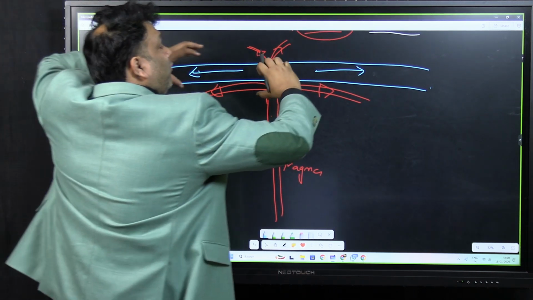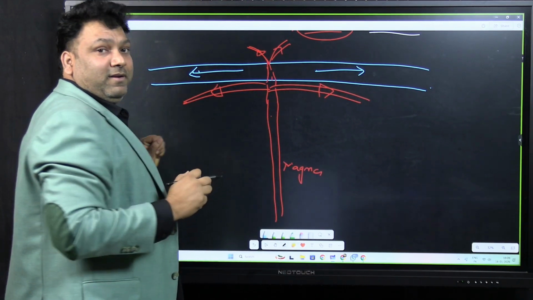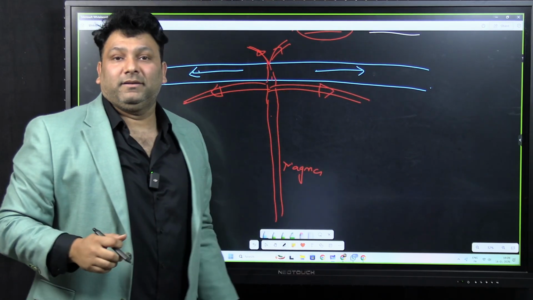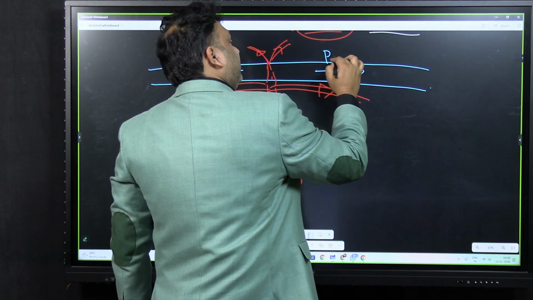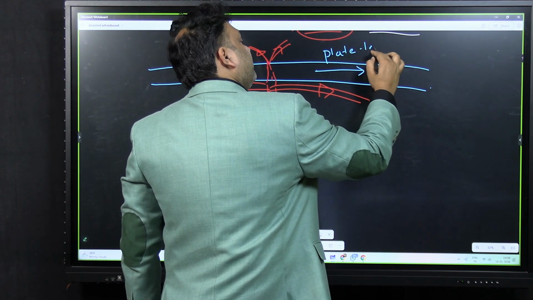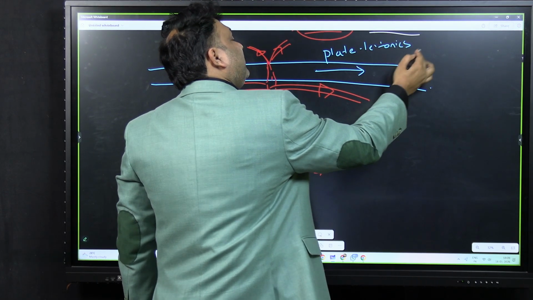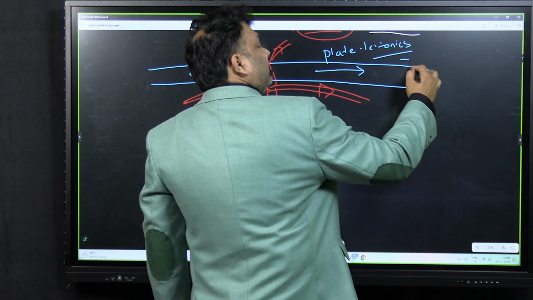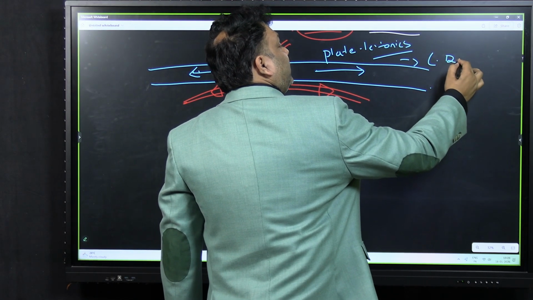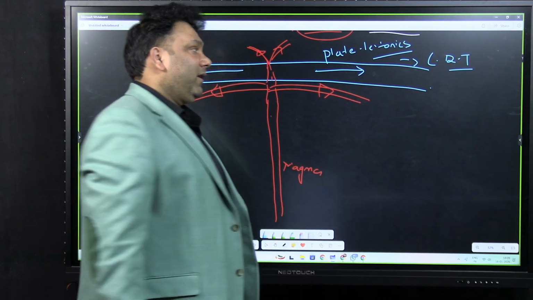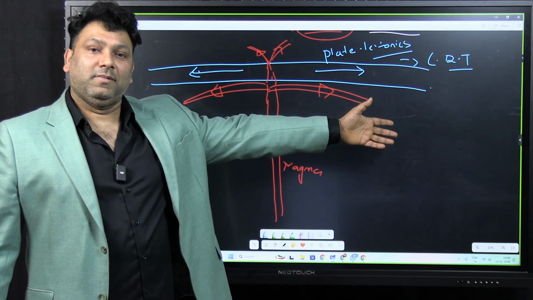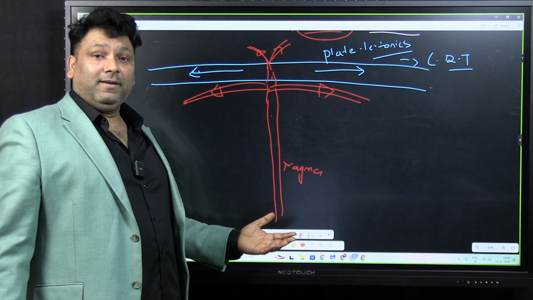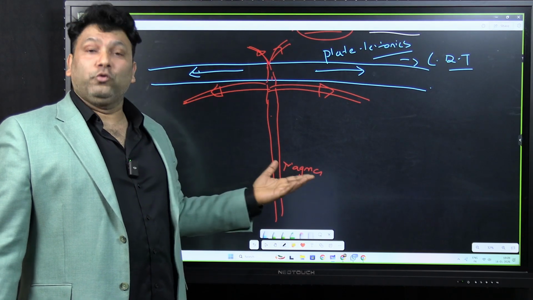So they will be moving away from each other. And when they move away from each other, इसको बोलते हैं plate tectonics. Plate tectonics means the movement of the plates. And the movement of the plates is also called continental drift. Later on, continental drift theory has come. Now, हर समय the movement of the plates is not smooth.